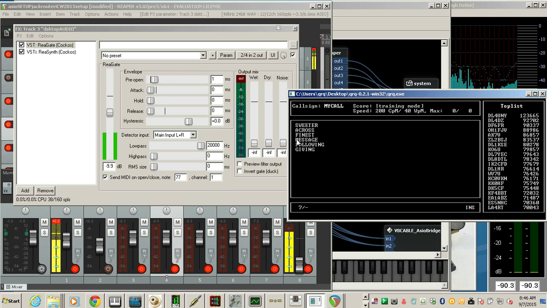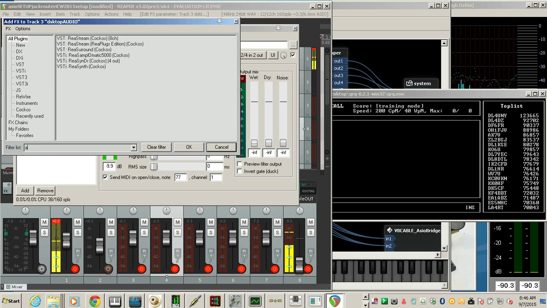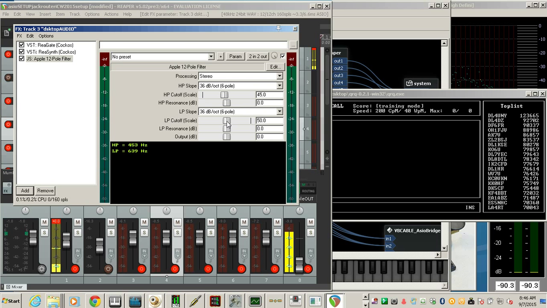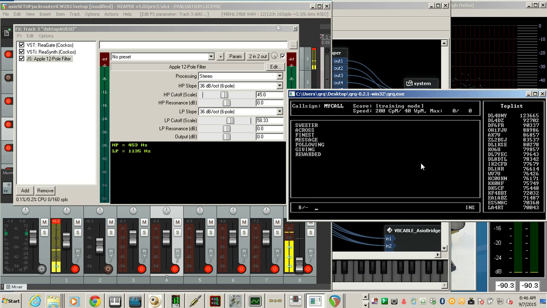And now we've regenerated it. And you can clean that up with a filter. And regate has its own 12-pole filter. And you just set it up like this. Pick your poles. Bring it up to about 500, 1K. There you go. It sounds pretty good.